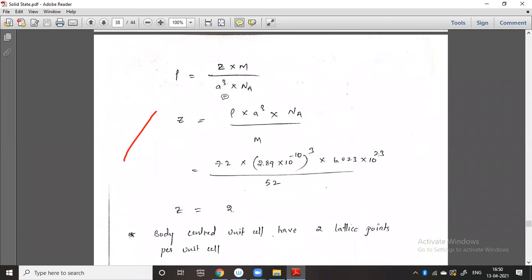So if you calculate the values in the formula for Z, you don't know Z, you are calculating the Z value, that is, density.